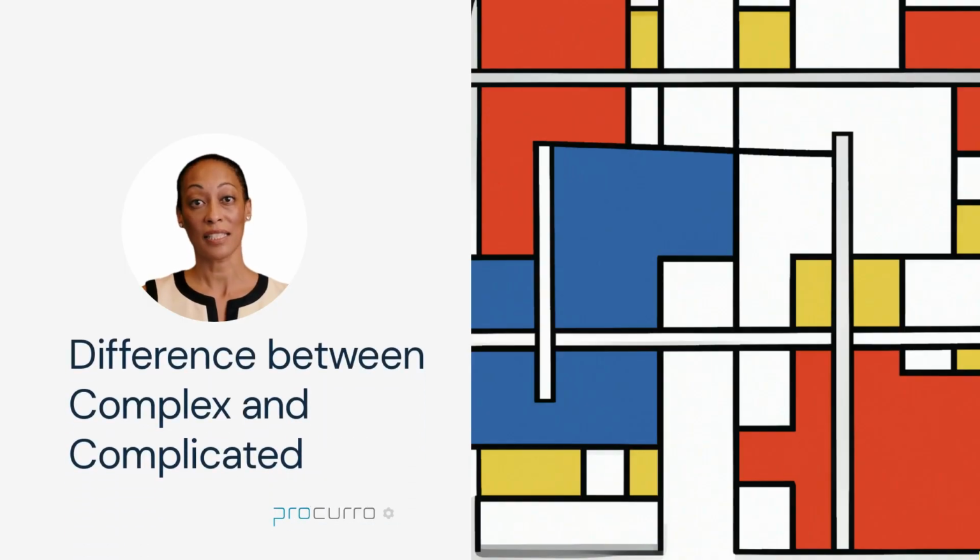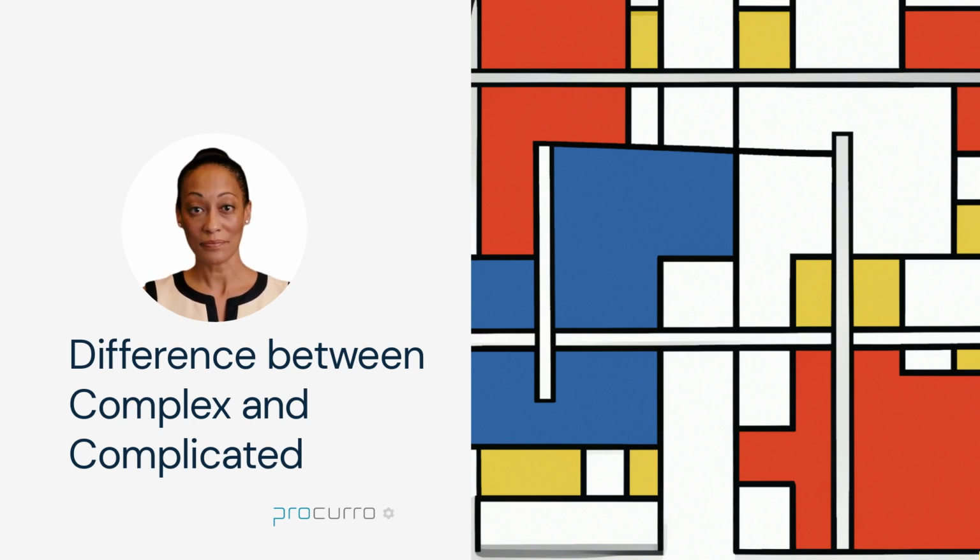Difference between complex and complicated. Let's start with the definitions of complex and complicated. Something is complicated if it has many parts or steps, making it difficult to understand or work with. For example, assembling a complex piece of furniture may be complicated because it involves following multiple instructions and using various tools.